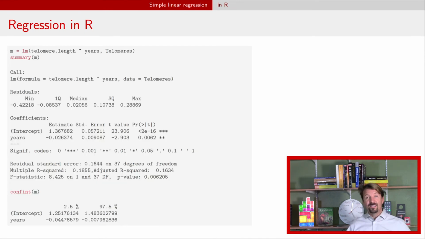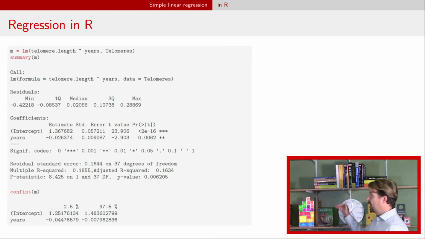Okay, so this is how we're typically going to run a regression analysis in R. The first thing is that we're going to use a function called lm. lm stands for linear model. Regression is really a special case of a linear model. Then we're going to use the summary function on that object, and it provides us basically all the information we need. The first line just tells you what you actually called.